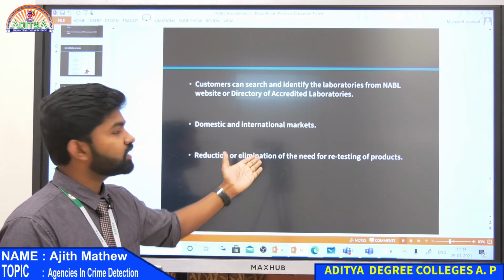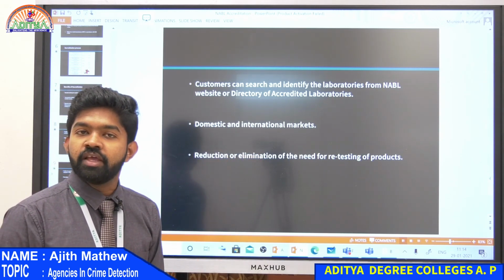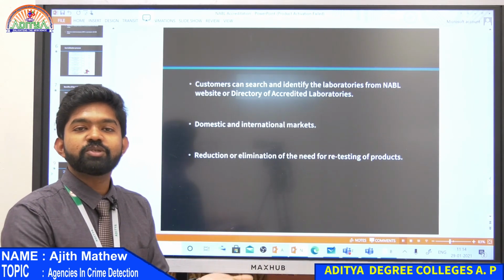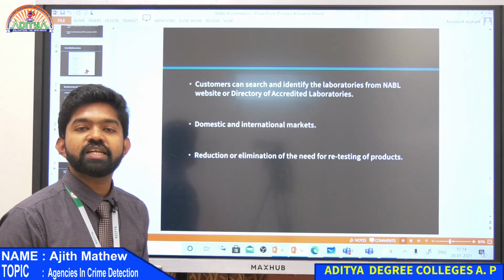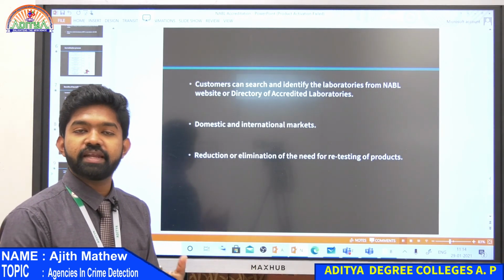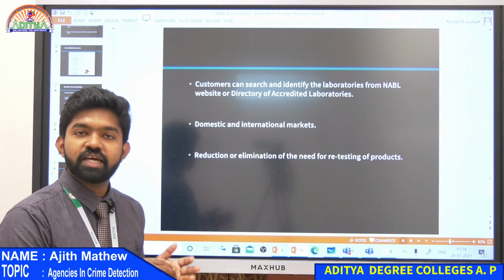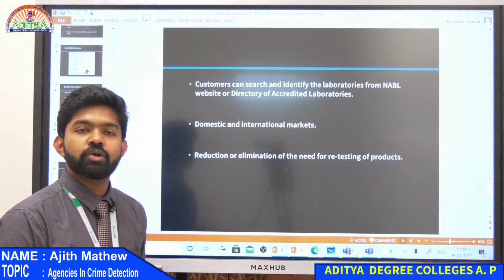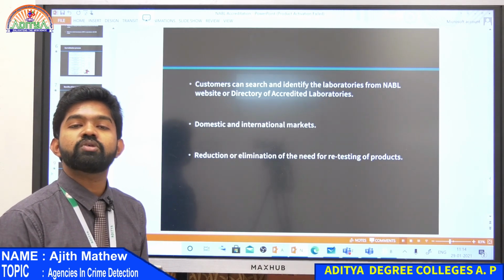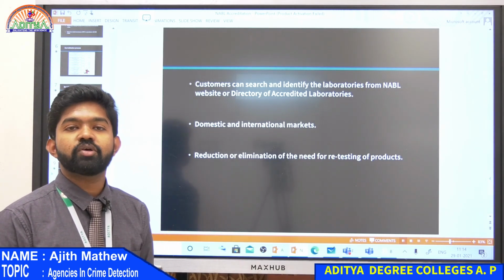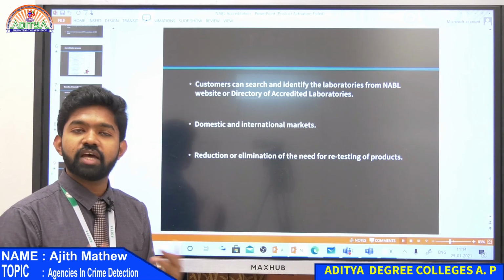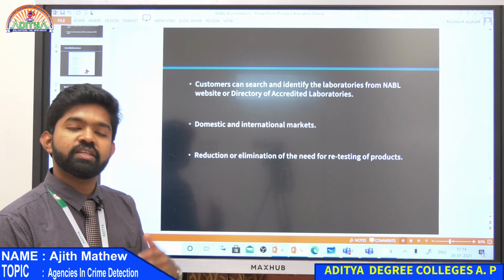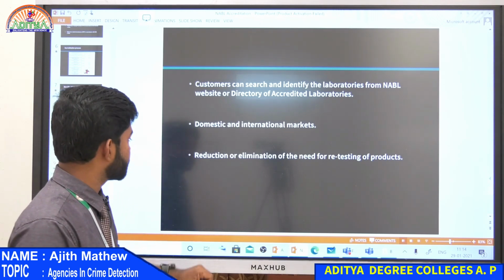Domestic and international market: if you have an NABL accreditation, you can accept samples from outside the country also, because you are using a process that is valid across the entire world. If you send the sample report to some outside country, that is also fine, because we have a certification for a standard. That means your tests are standard. Outside India and inside India, the same test is used.